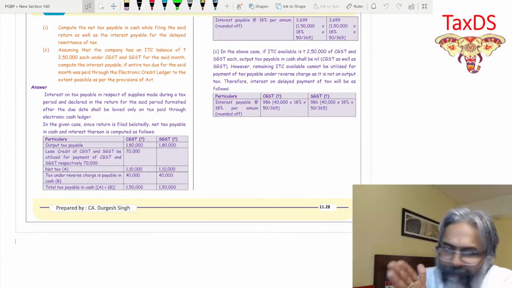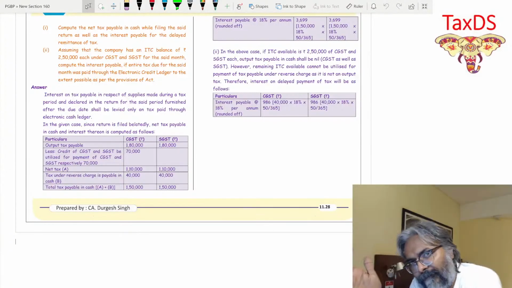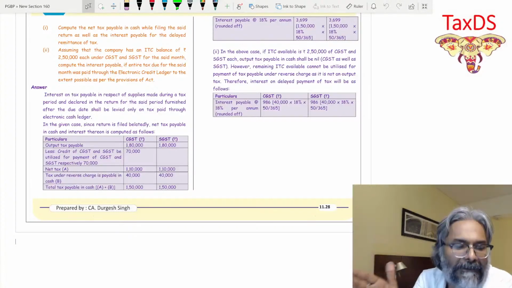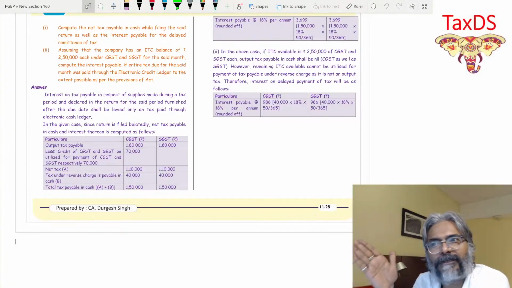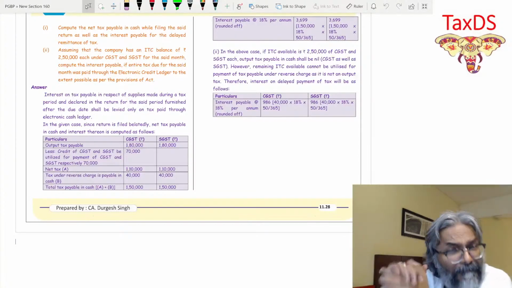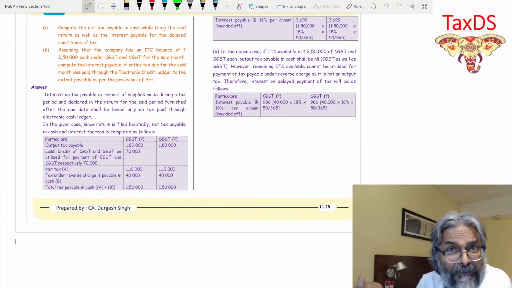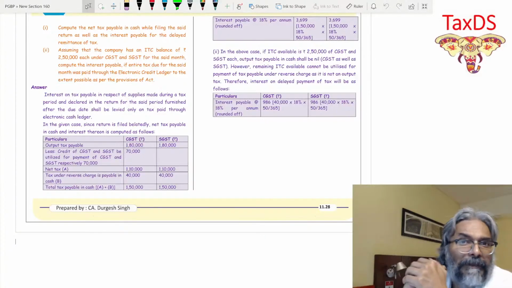After 49, students, you have section 50, which is about interest if you don't make the payment within the due date. Section 50 is the interest section. Very important section, students. You'll find many questions and answers on the impact of the interest part.